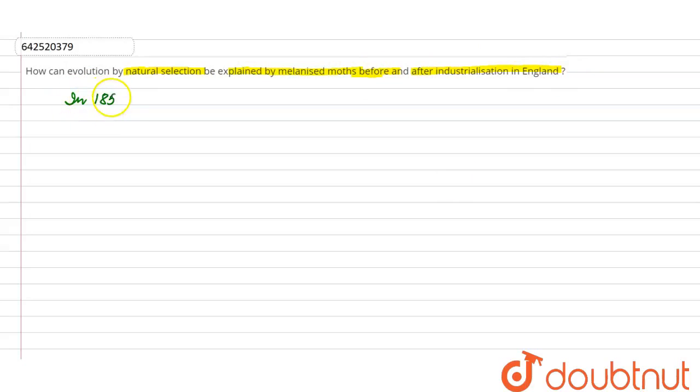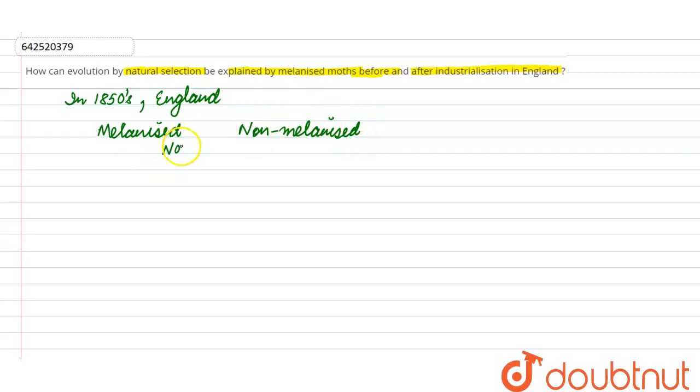That was in approximately the 1850s in England. Now there were two varieties of the moth. One was the melanized moth, which was the dark colored moth, and the other one was the non-melanized, which was light in color. Since there was no industrialization, that means there was no pollution, and because of the clear environment, lichens would grow on the tree. These lichens are pale or whitish in color.